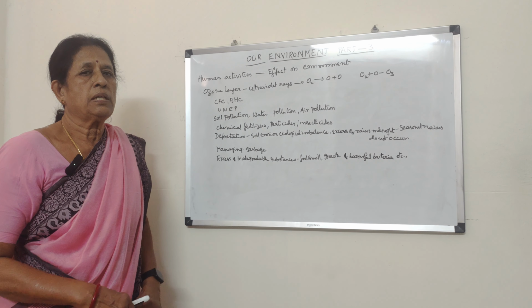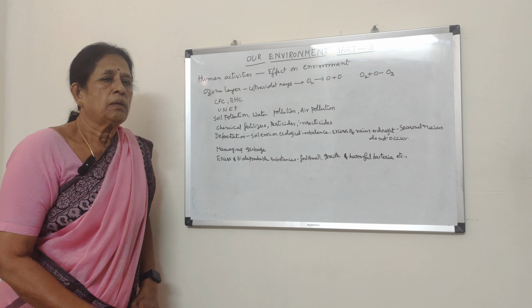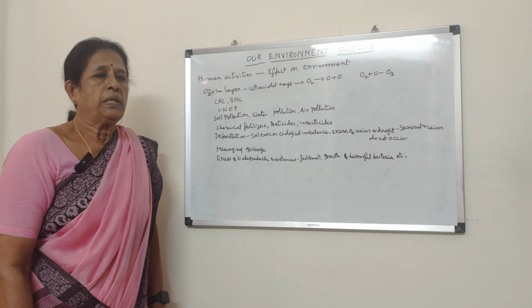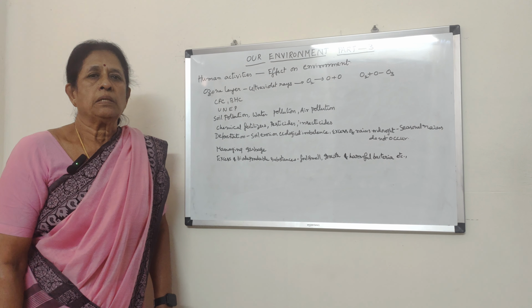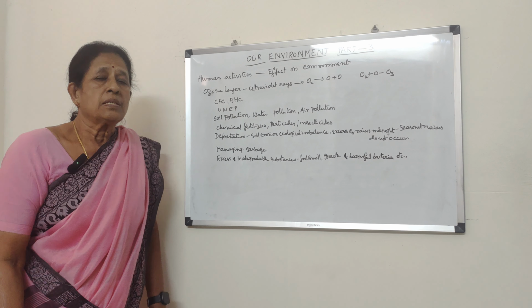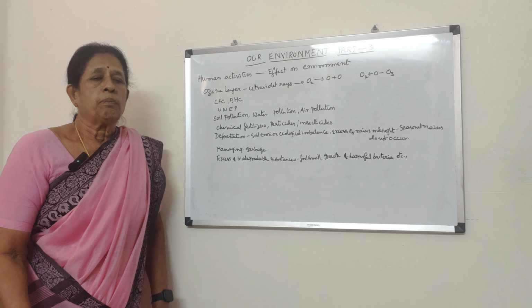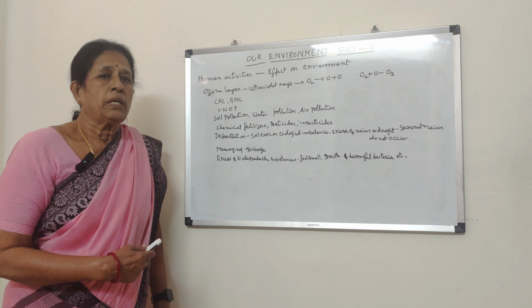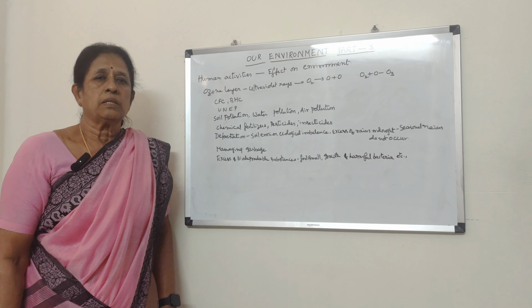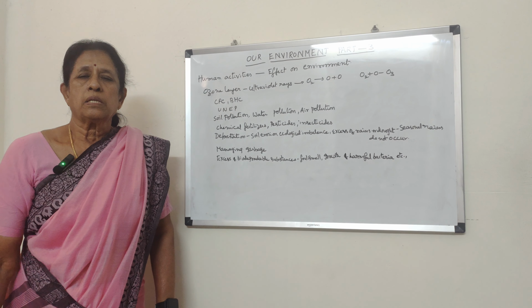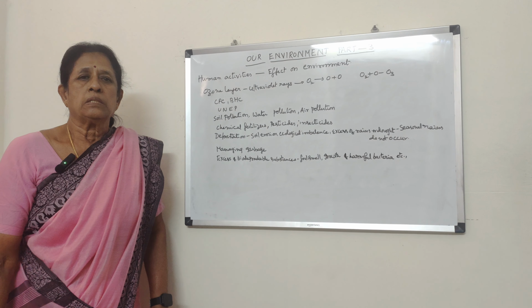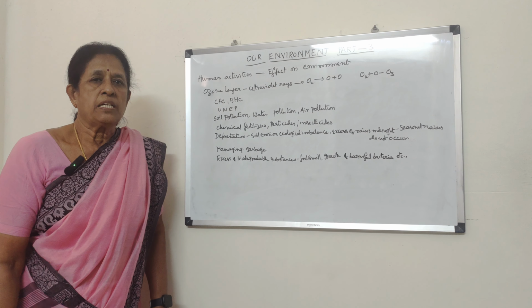All these things we have seen, and also we have studied about sustainable development. That means development and conservation go together. If we use the resources in a proper way, then we can enjoy the resources which nature has given to us, and we can pass on the resources to future generations also, which is called sustainable development.